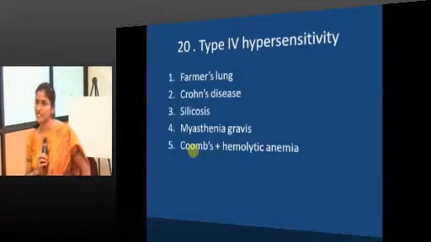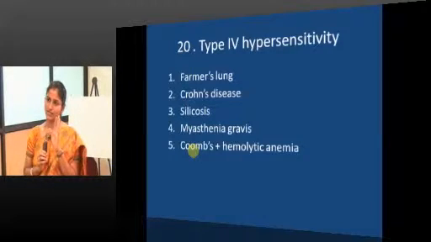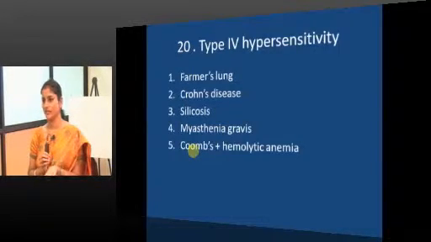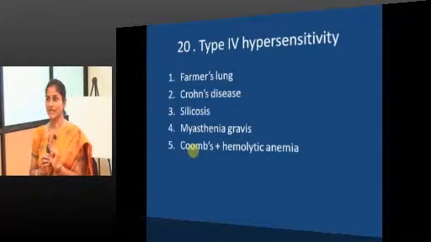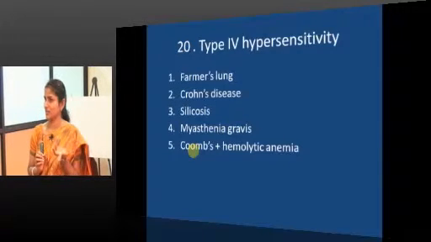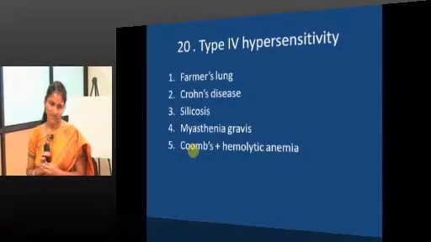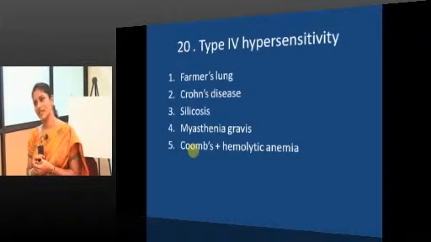Type 4 hypersensitivity: Crohn's, granuloma, type 4. Silicosis and sarcoidosis are granulomatous, silicosis is a nodular fibrosing disease, nothing to do with hypersensitivity, right. Myasthenia gravis, good, type 2, it is organ specific. Coombs positive hemolytic anemia, type 2, good.